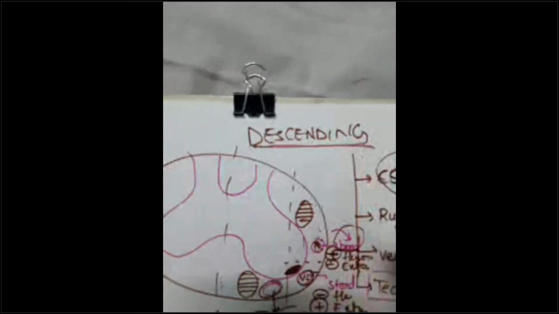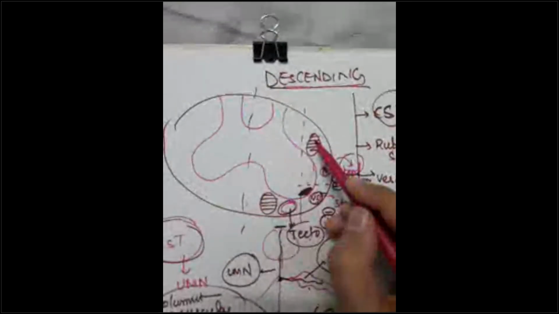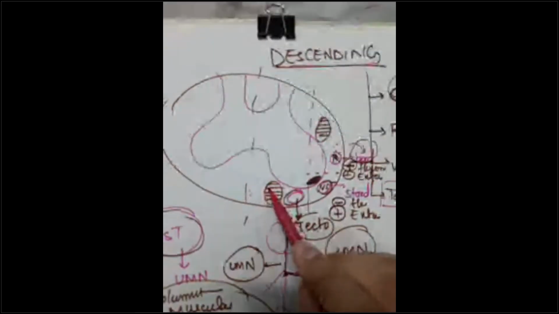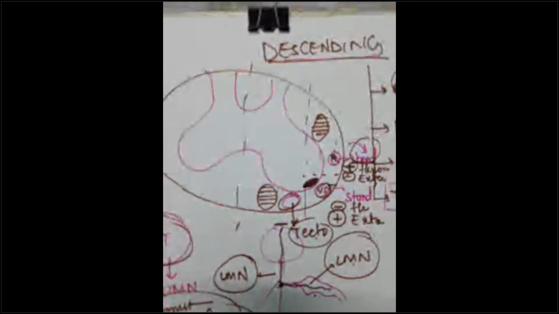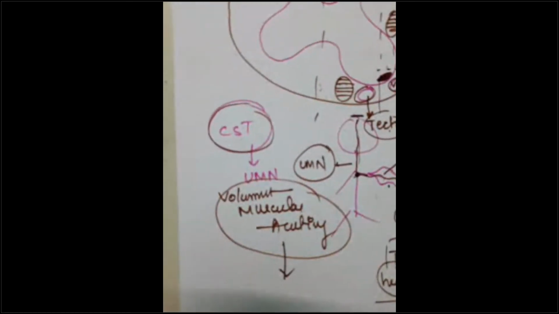We were discussing the descending tracts, guys. So among the descending tracts, we have the corticospinal tracts, the lateral and the anterior. We have the rubrospinal, vestibulospinal, and the tectospinal, guys. Corticospinal tracts: voluntary muscular activity.